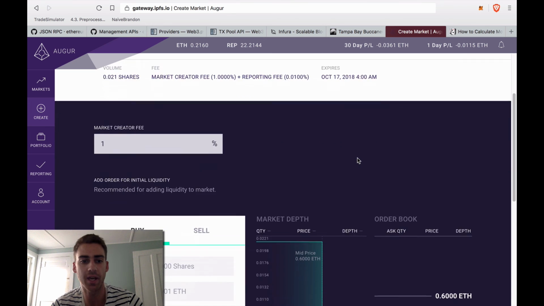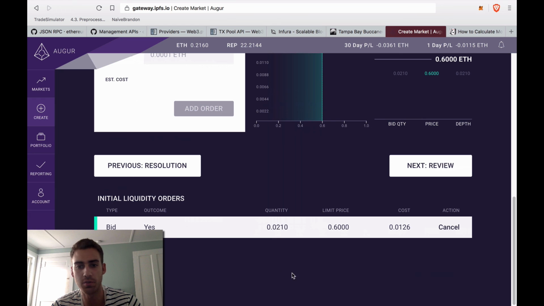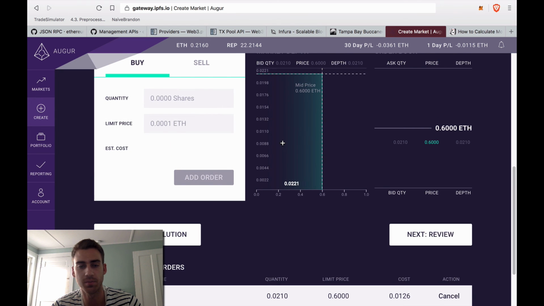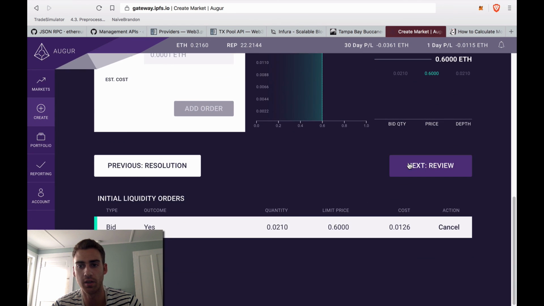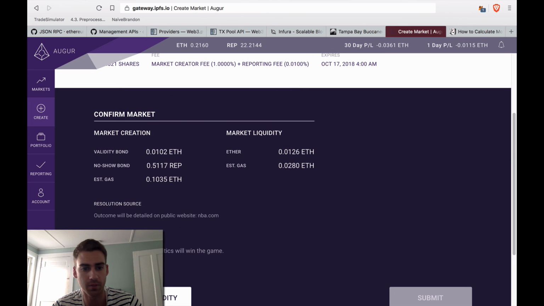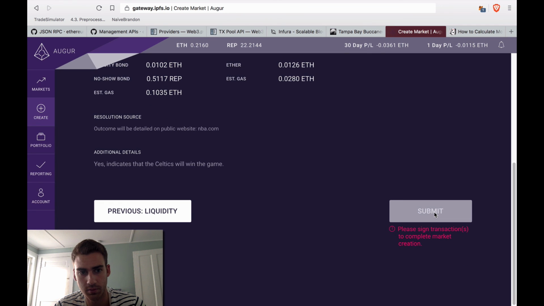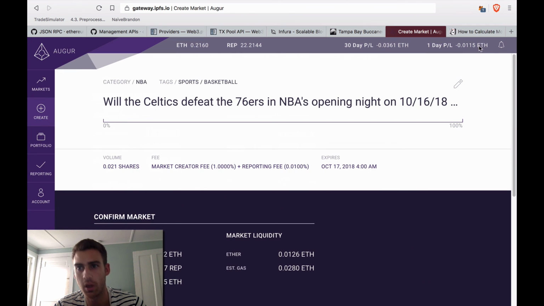Okay, so I am back. So I'm going to make this bid. I've given some initial liquidity. Now we need to sign the transaction. It's going to generate a MetaMask notification. That's how I signed up.